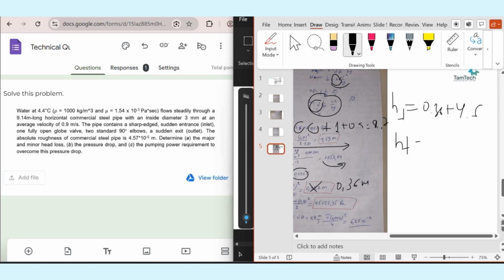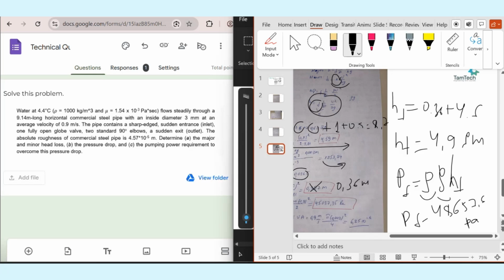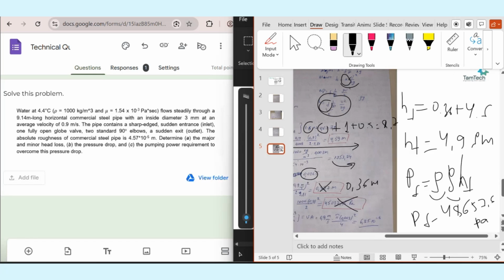H total will be 4.96 meters, and PF is equal to rho G HF. Here we know rho is 1000, G is 9.81, and HF, which we found already, and PF will be in Pascals. You can convert it to Pascals also. This is not correct, as you can see from there.